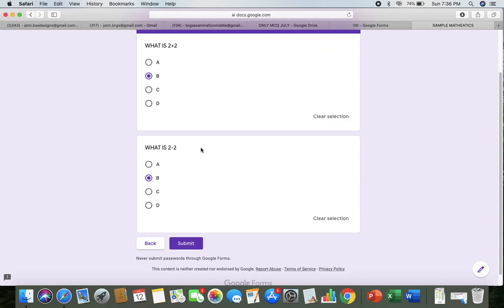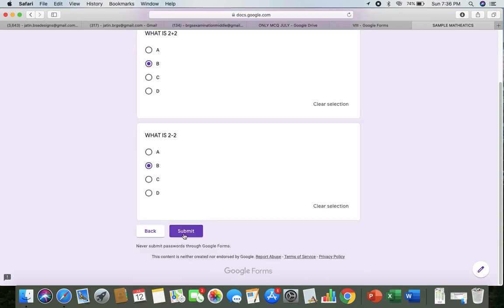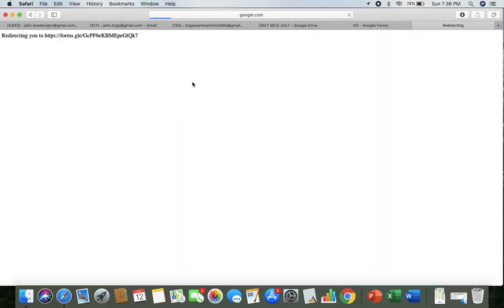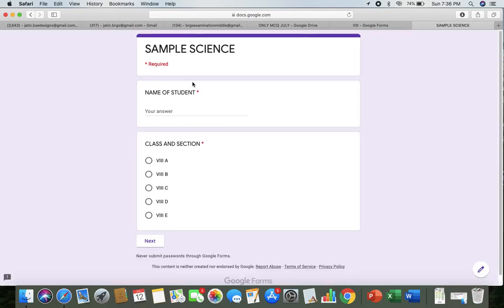आपके पास 10 questions होंगे. This is just a sample. That is why I have taken only 2. Click submit. Then the fourth subject, that is the link for science. Similarly, after science, you will get the link for SST. Then you will get the link for ICT or any subject that you are having.